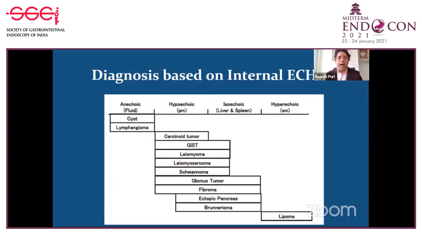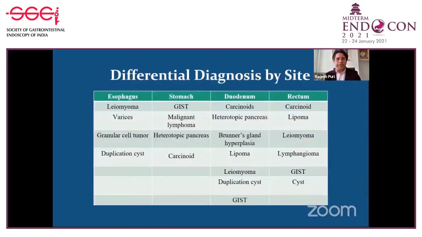When we talk about hypoechoic or isoechoic, you should compare with the fourth layer, or you compare with the liver and the spleen. The hypoechoic ones are mainly carcinoid, GIST, leiomyoma, leiomyosarcoma, schwannoma, glomus tumor, fibroma, and ectopic pancreas. But in our day-to-day practice, we come across carcinoid tumor, GIST, leiomyoma, and ectopic pancreas. These are the four subepithelial lesions which we come across in our day-to-day practice.